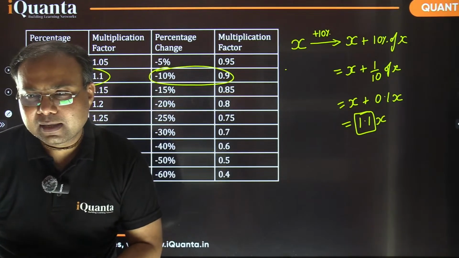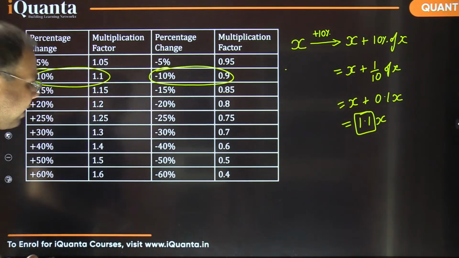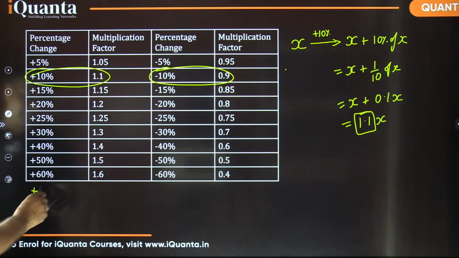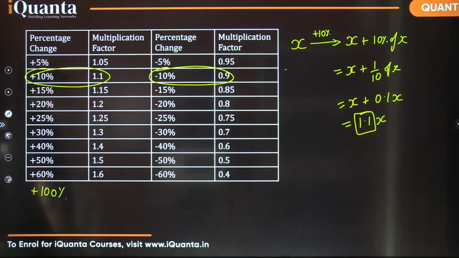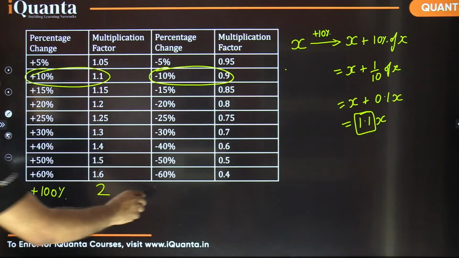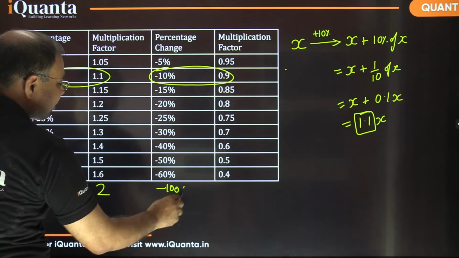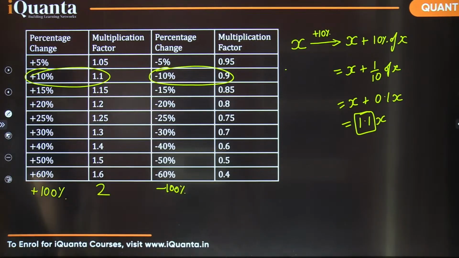Is that okay? Now question for all of you, please tell me, if I have a 100% increase, can you tell me what would be the multiplying factor? If there is a 100% increase, everyone, what will be the multiplying factor? Fast, please, fast. Excellent, Aditya. Wonderful, wonderful. Yes, Ayush. Good. So it is going to be 2. And if there is a 100% decrease, then? If there is a 100% decrease, then?